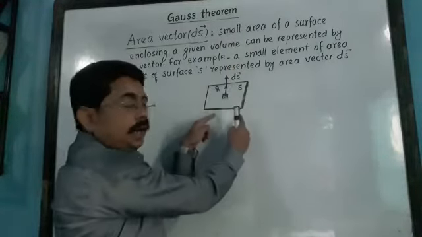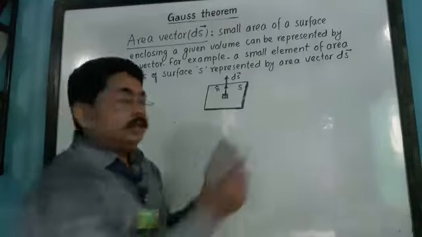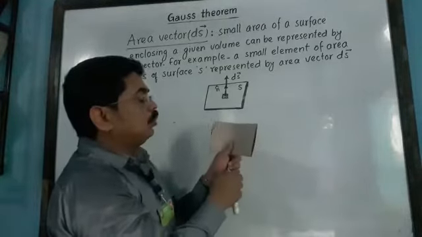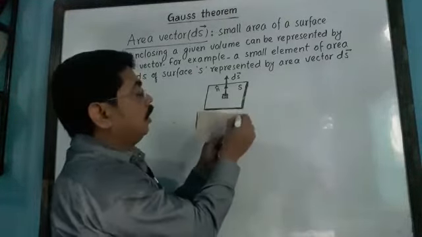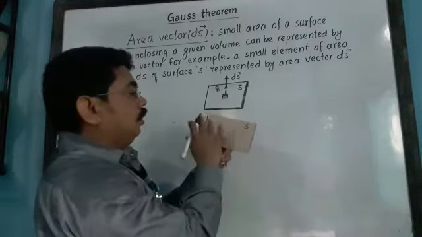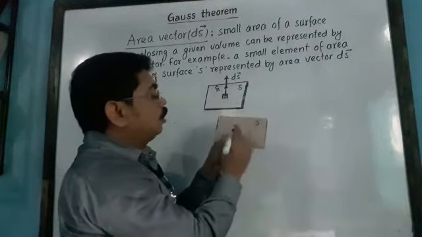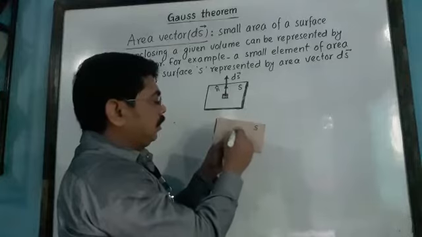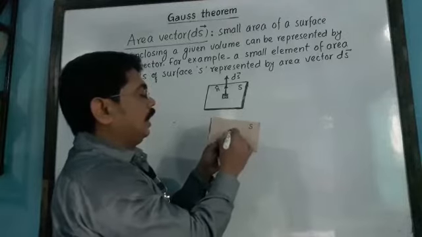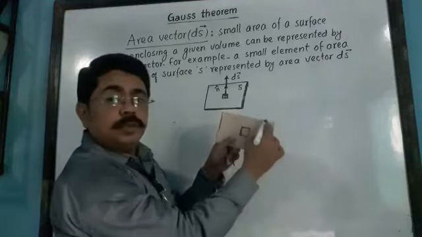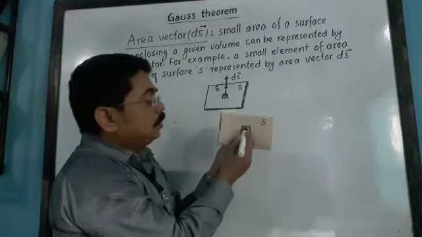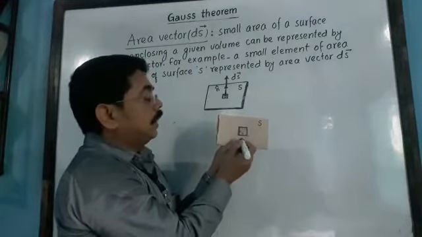Suppose this is an area, and its surface area is S. Let us suppose the surface area of this cardboard is S. Clear? Now what is ds then? We will consider a small area about its center. See, this is a small area element. So if the whole surface area of this whole surface is S, the area of this small one will be how much? ds. This is ds.